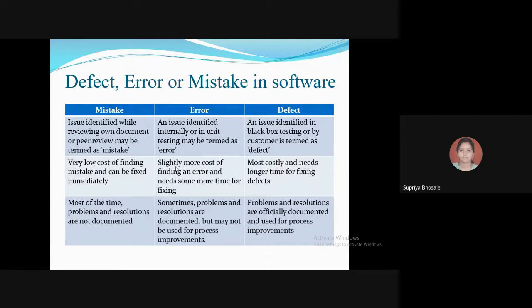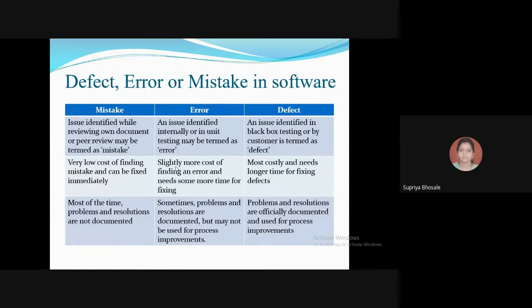But in case of an error, the cost of finding the error is slightly more and it needs some more time for fixing. If you have found an error which is giving some misbehavior in such a way that for that particular error you have to write extra code, at that time it will be a little bit time consuming.